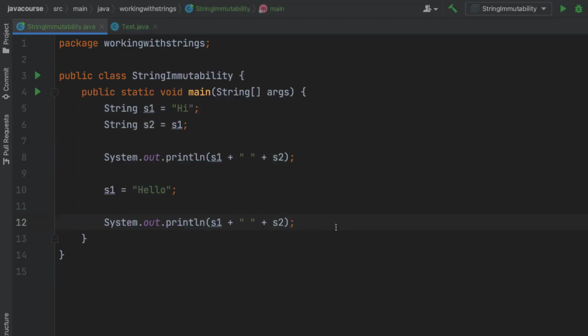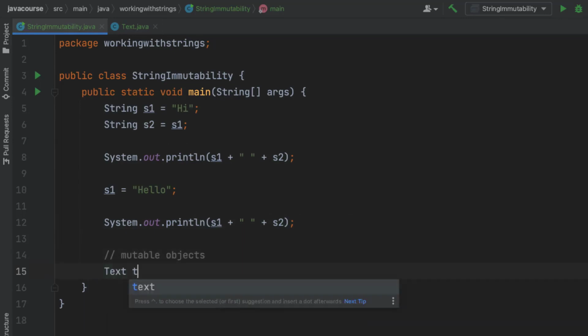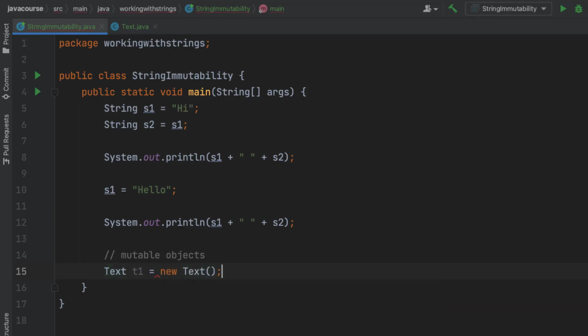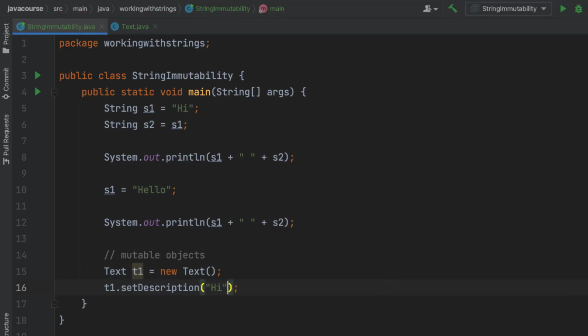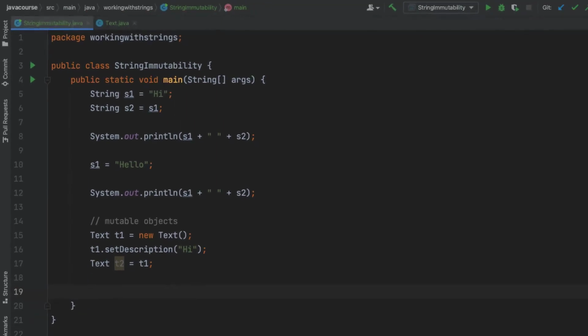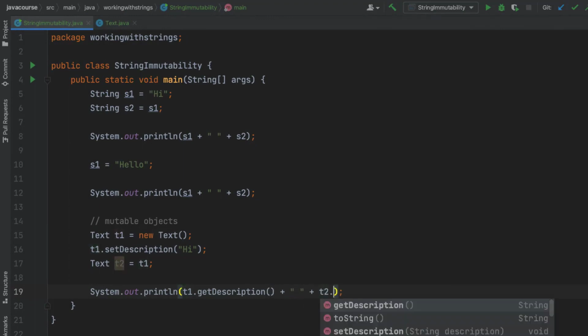Let's see how this is different right here. So I'm going to create one Text, call it t1, I'm going to say new Text. On t1, I'm going to set the description, well, let's make it "hi" as well. And then now I'm going to create a t2, and I'm going to set it to t1. And I'm going to do something similar. I'm going to print both. So I'm going to say t1.getDescription plus a space, and then I'm going to say t2.getDescription.